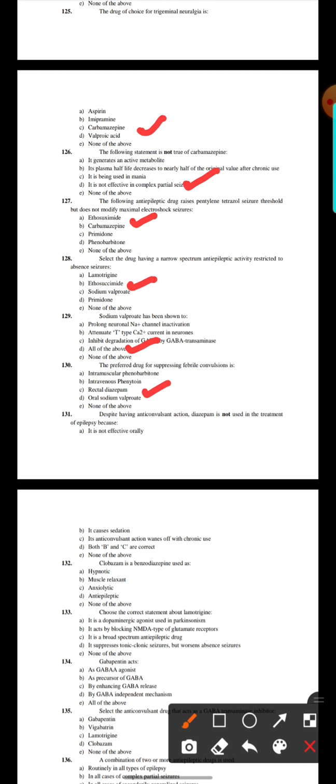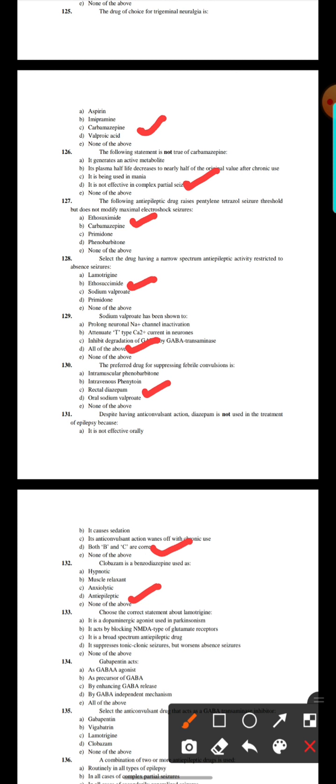131. Despite having anticonvulsant action, diazepam is not used in the treatment of epilepsy because it is not effective orally, it causes sedation, its anticonvulsant action shows tolerance on chronic use, both B and C are correct, or none of the above. Here answer D, both B and C are correct. 132. Clobazam is a benzodiazepine used as a hypnotic, muscle relaxant, anxiolytic, anti-epileptic, or none of the above. Here the option is the anti-epileptic.